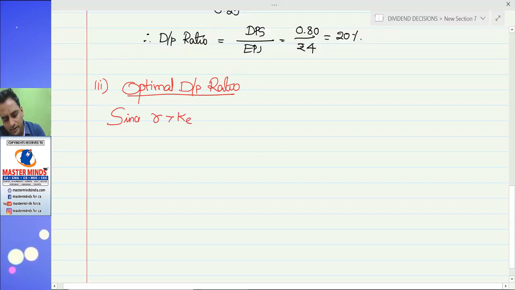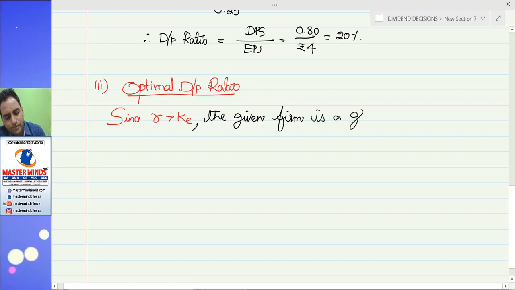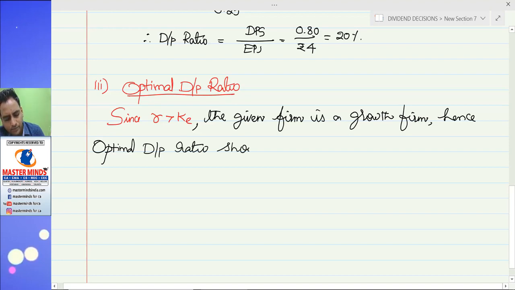Since R greater than K, the given firm is a growth firm. Hence, the optimal dividend payout ratio should be 0.